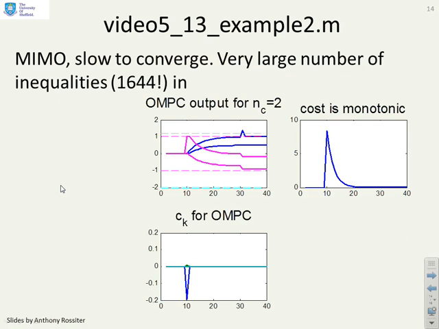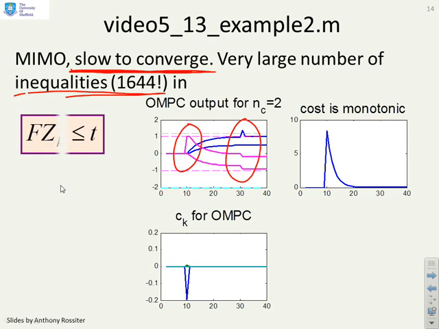Video 5.13 example 2, and here the key thing to note is this is very, very slow to converge and has a huge number of inequalities, 644. Now you will find that the vast majority of those are redundant, but there's no checking for redundancy in the find MAS tracking algorithm, because we're worrying about that detail later. But the key thing again you'll notice is it's got a target change and it's got a disturbance, and everything works as expected.